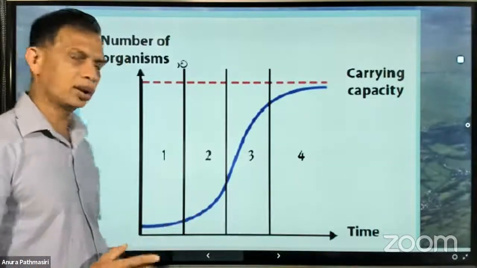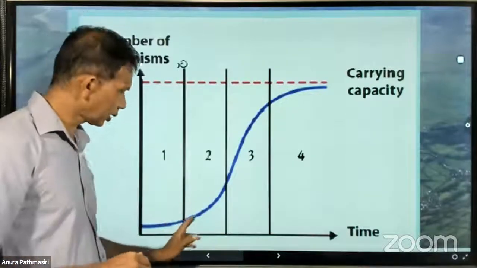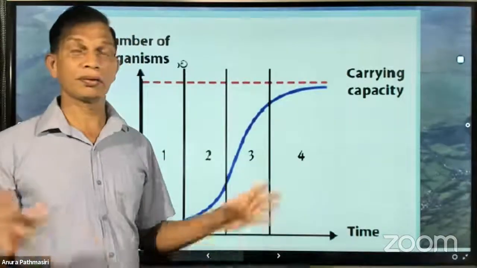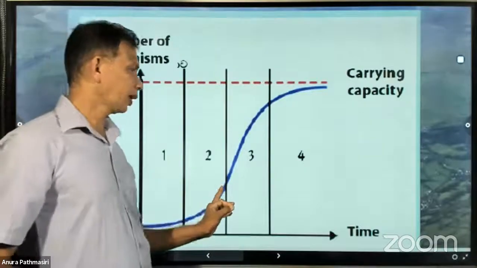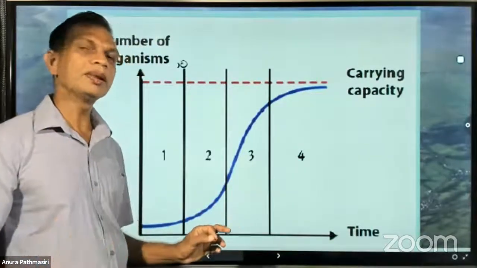And later, after they are established in that environment, they start their next function, that is to reproduce. Now they are free to live there. So then their population, the number of deer, will increase.